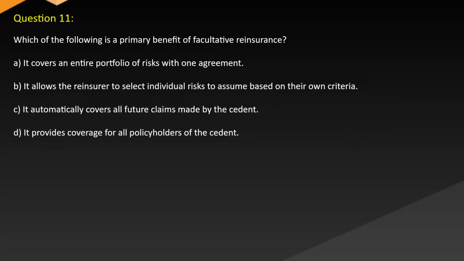Question 11. Which of the following is a primary benefit of facultative reinsurance? A. It covers an entire portfolio of risks with one agreement. B. It allows the reinsurer to select individual risks to assume based on their own criteria. C. It automatically covers all future claims made by the cedent. D. It provides coverage for all policyholders of the cedent.